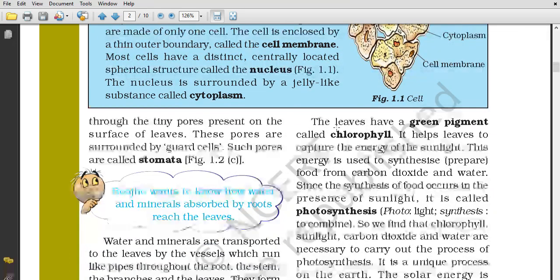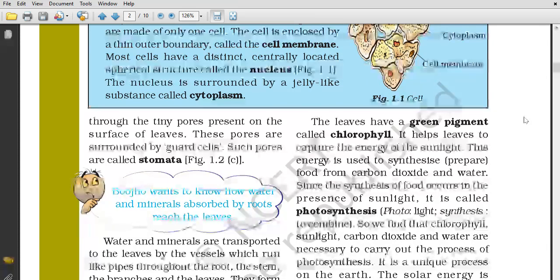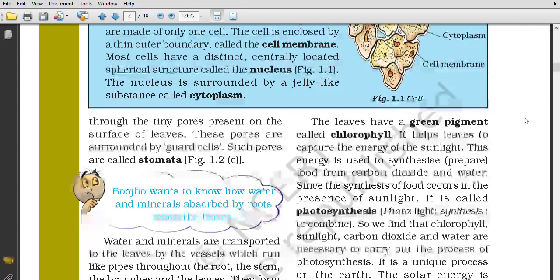We will again start from here. The leaves have a green pigment called chlorophyll. That is why the color of the leaves is green. We have learned it in chapter 6, class 6. It helps leaves to capture the energy of the sunlight. This energy is used to synthesize, or I say prepare, food from carbon dioxide and water.